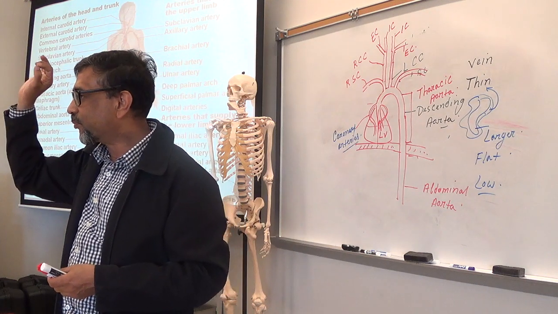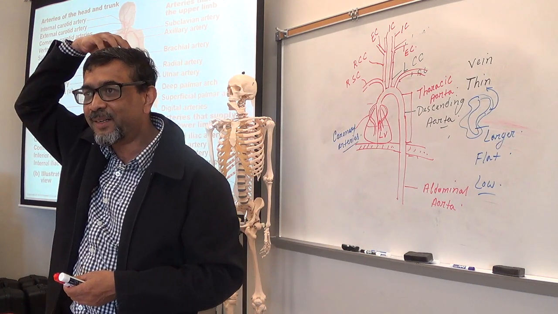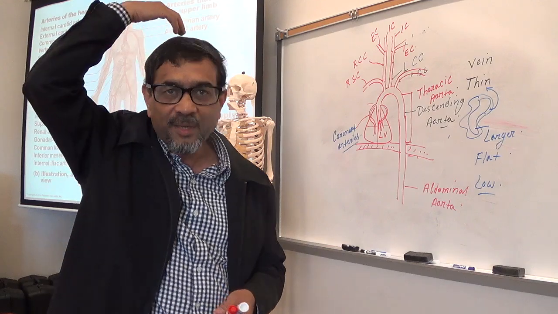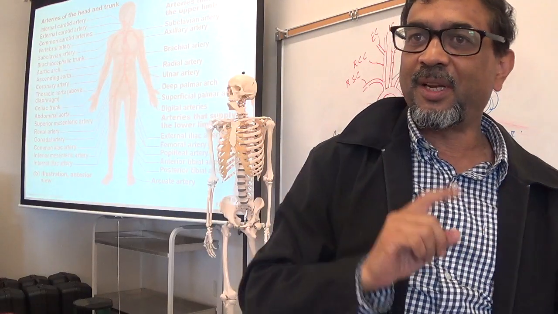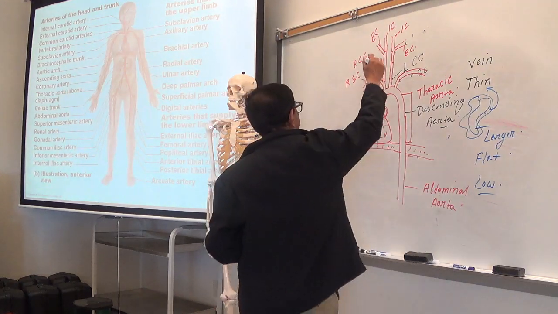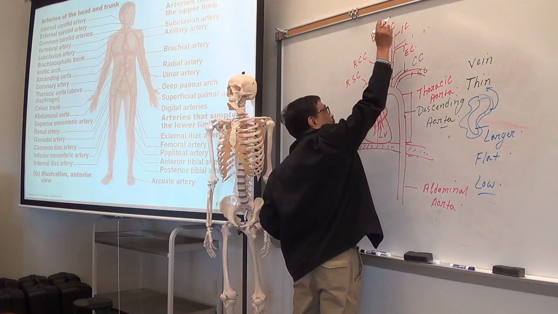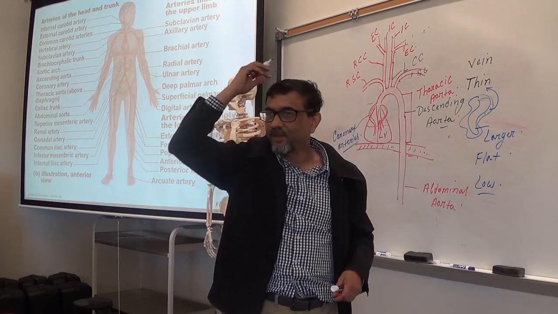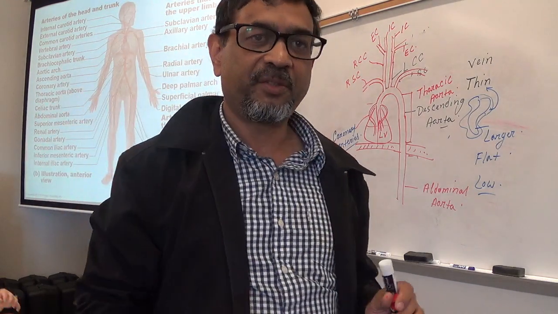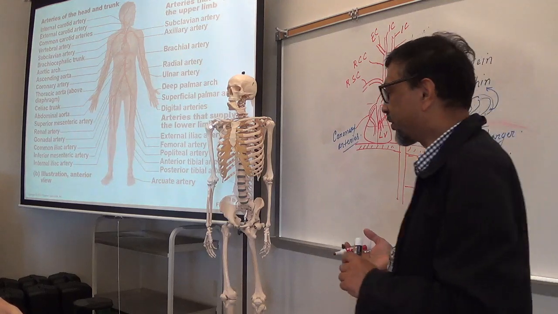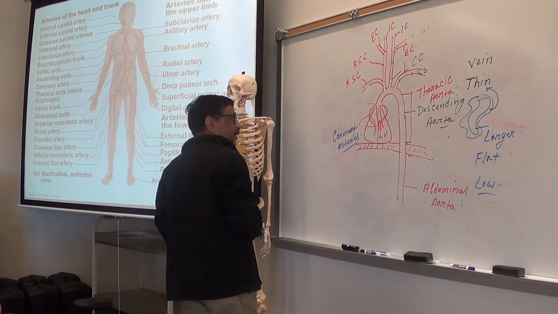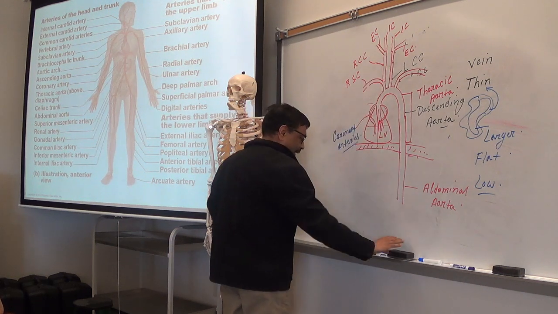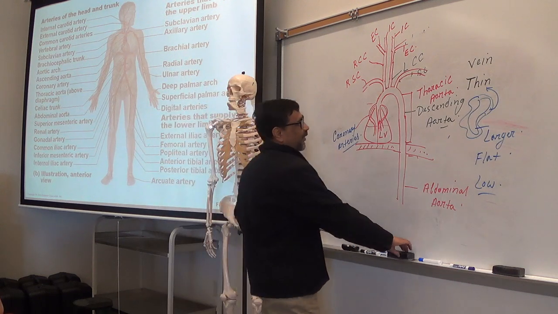Internal will go to the brain because brain is inside, right? The head. And external to the outer part of the head. Make sense? So that's why you have two, internal, external. So these two internal carotid arteries mostly supply the inner part of the head, which is the brain. Okay? Internal carotids. External to the bones, skin, those structures, muscles of the head. Okay, so that's the head part. Now let's see.